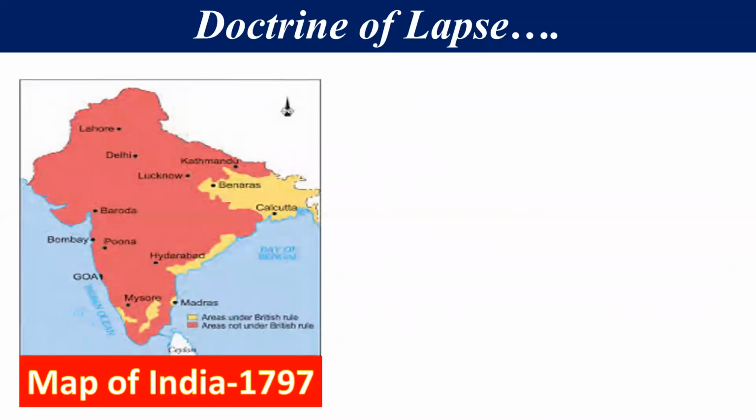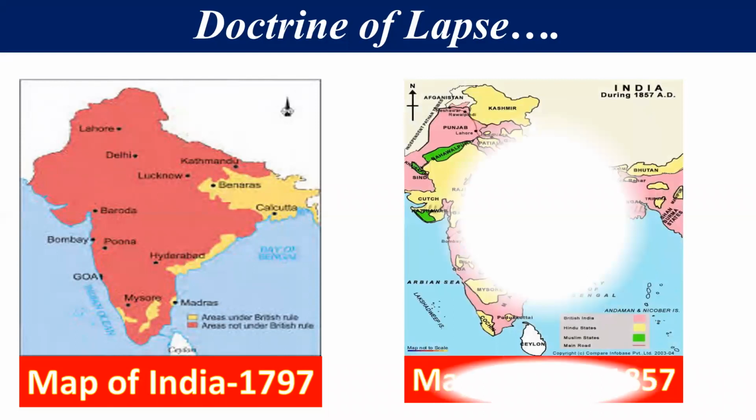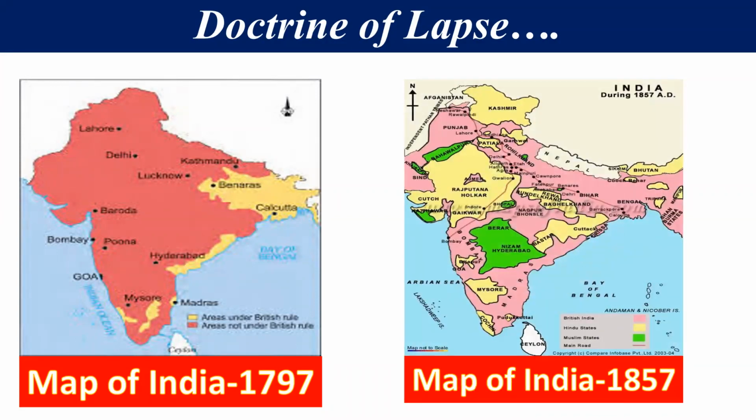Now let's compare two maps of India. This map of India is from 1797, and here the yellow color denotes the areas under British rule, and the red color denotes the areas which were not under the British Empire. But if we compare this with the map of India in 1857, you can see the scenario of British India is totally changed.